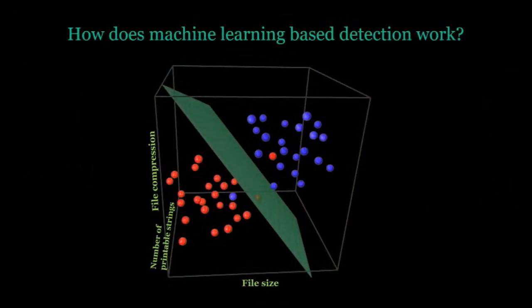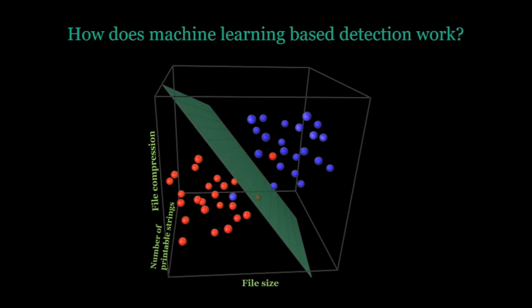Okay, so I want to start by talking about how the basic setup for how all machine learning detection works, right? So what you're seeing here is a plot of a bunch of training data. So let me describe this toy example, and I think it'll make sense. Suppose you want to build your own machine learning malware detector. So to start, you gather a data set of known bad and known good binaries. Then you extract some attributes from them.